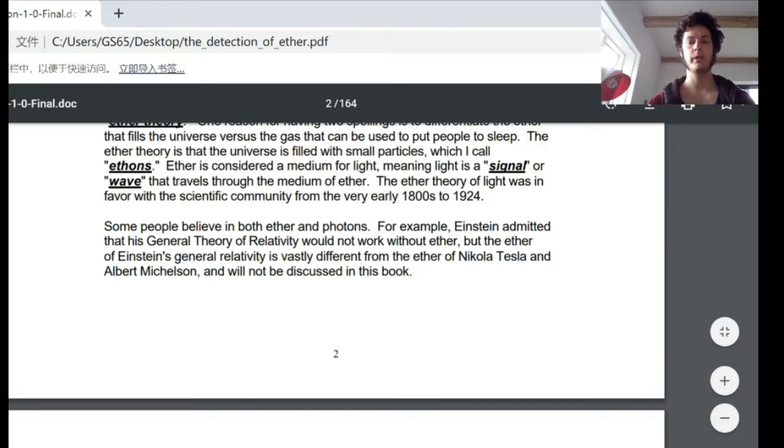Some people believed in both ether and photons. For example, Einstein admitted that his general theory of relativity would not work without ether. But the ether of Einstein's general relativity is vastly different from the ether of Nikola Tesla and Albert Michelson, and will not be discussed in this book.